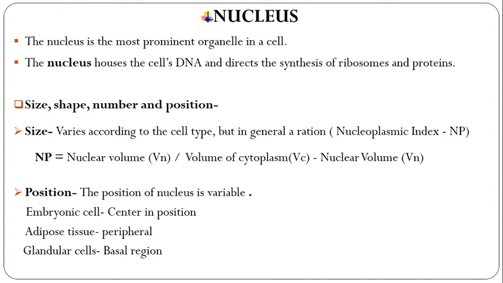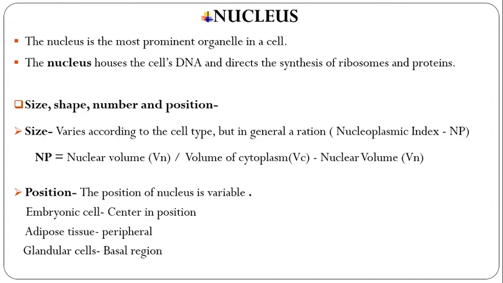See, total nuclear volume divided by volume of cytoplasm, that is the outer surface of the nucleus in cells, the cytoplasm. Got it? The nucleus is in the central part of the cell, and the nuclear volume is divided by the volume of the cytoplasm, that is the volume of the cytoplasm minus the nuclear volume, that is the ratio of the nucleoplasmic index.